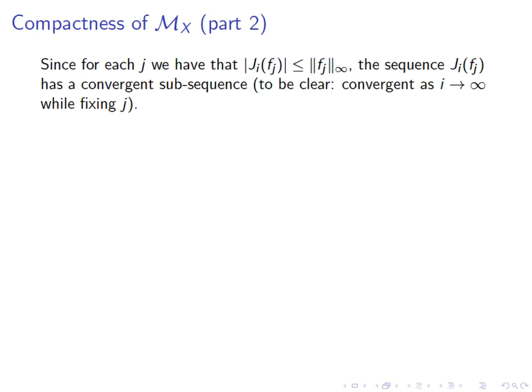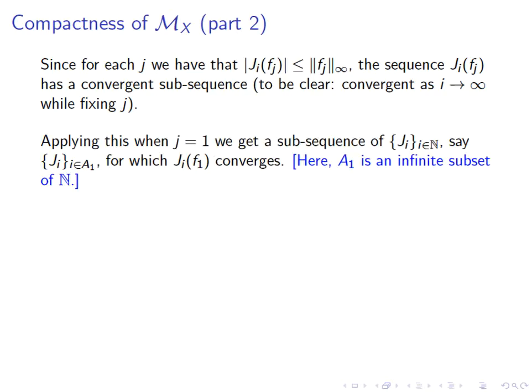For each j in the sequence then, we have one function f_j, and we know that the value of the functional of f_j is bounded. So this gives us a bounded sequence J_i of f_j, which I now see as a sequence in i. We have fixed j. Well, such a bounded sequence must have a convergent subsequence. Let's see what this gives us when we just look at j equals 1, our first function f_1. We say then that the sequence J_i of f_1 is bounded and therefore has a convergent subsequence.